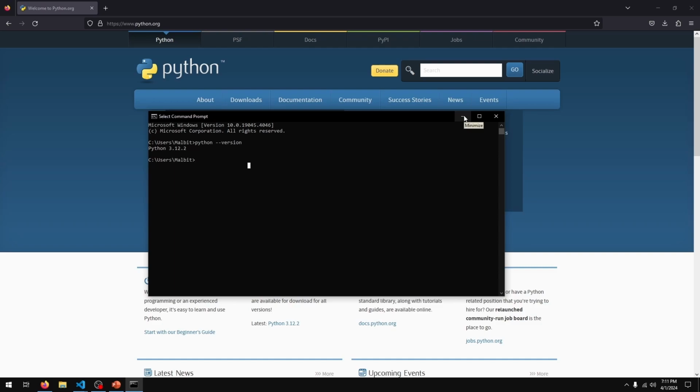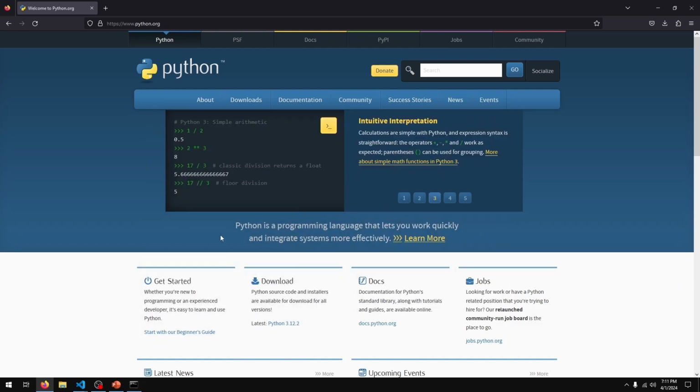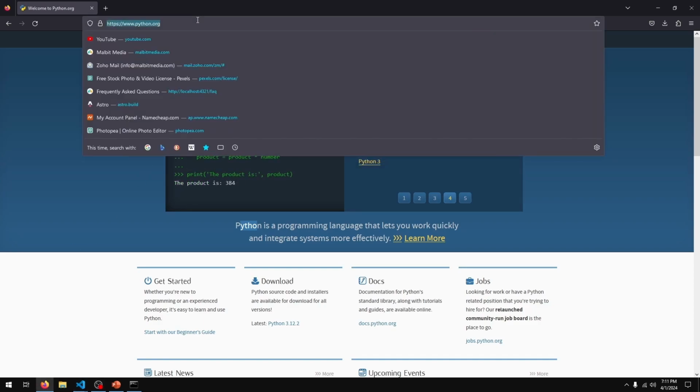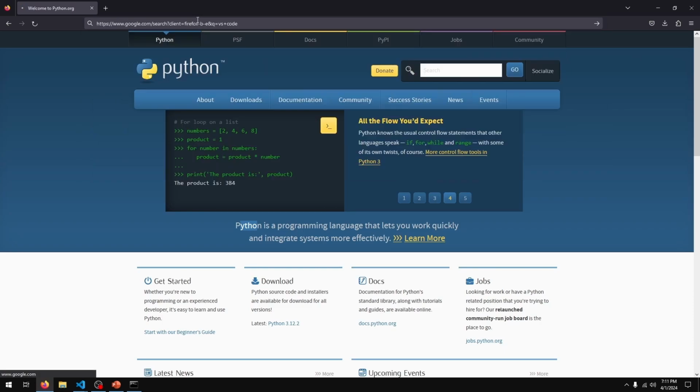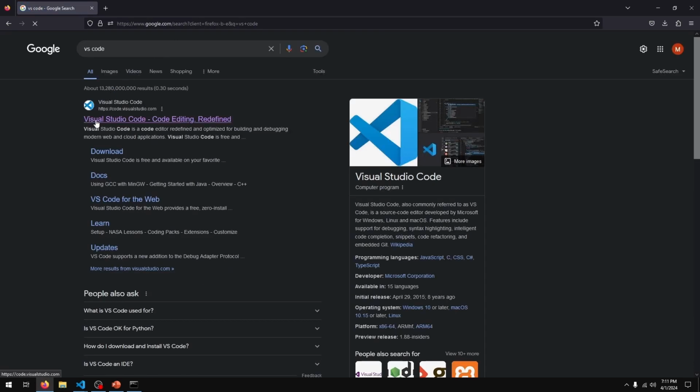Now let's get our text editor. For this set of tutorials, I'm going to be using VS Code. It's one of the most popular options out there and it's pretty good. So I would recommend VS Code. To get VS Code, once again in Google, I'm going to type in VS Code. So VS space code. That should bring up this Visual Studio Code link. So I'm going to click that.